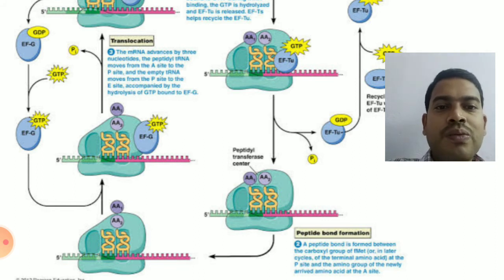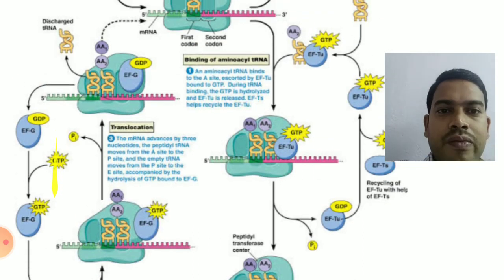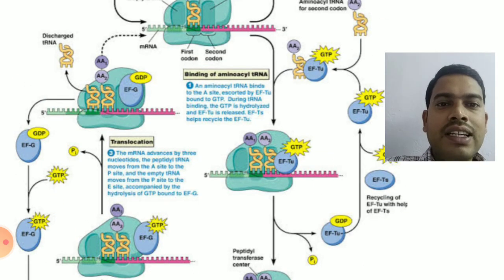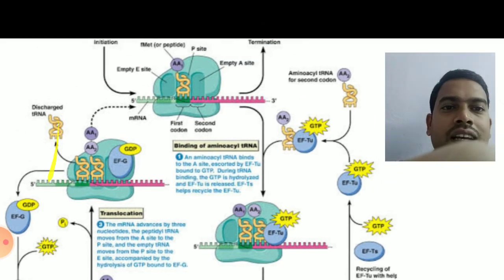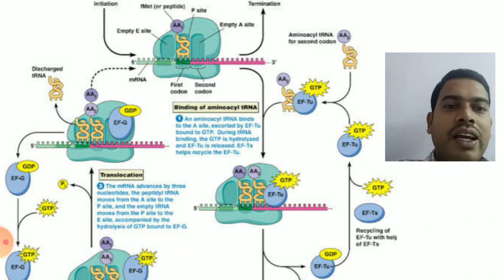So once the ribosome is moved, now the uncharged tRNA will be occupying the exit site, you can see on the left top, and it will be discharged, and now the dipeptide will be moving to the peptidyl transferase site, and EFG GTP is converted into EFG GDP, and it will be reset again to EFG GTP. Again the process will be repeating.